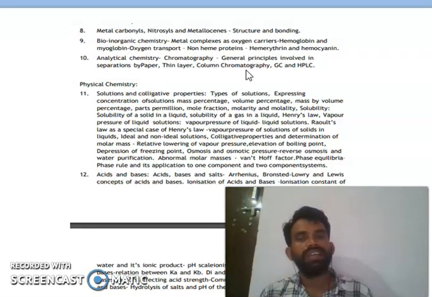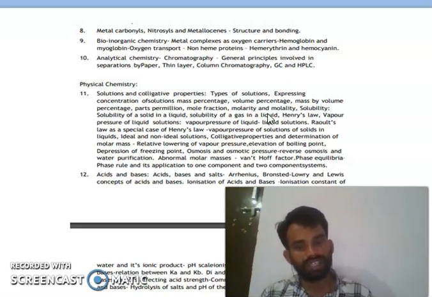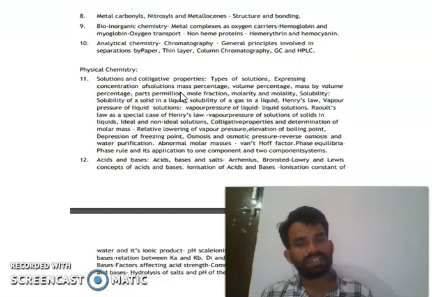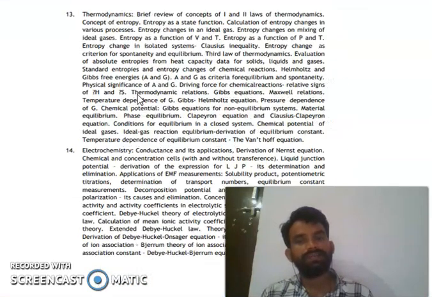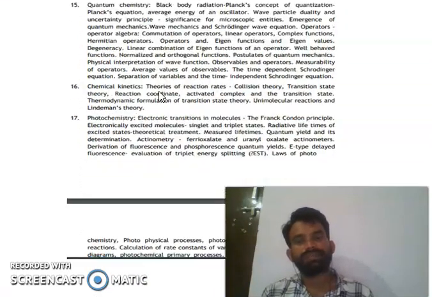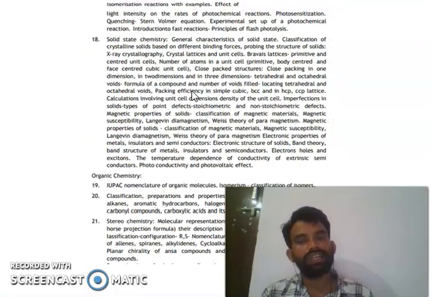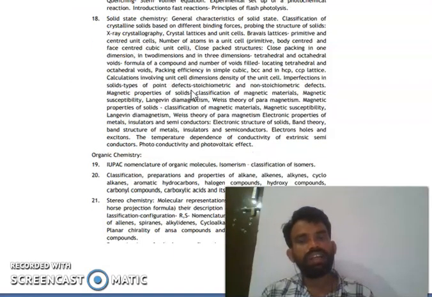and bonding. You can go for physical chemistry: solutions like colligative properties, types of solutions, solid and liquid states, and then acids and bases. You can see thermodynamics, electrochemistry, quantum chemistry, and chemical kinetics, photochemistry. They will ask you various bits, solid state chemistry, and then you go for organic chemistry, classification of